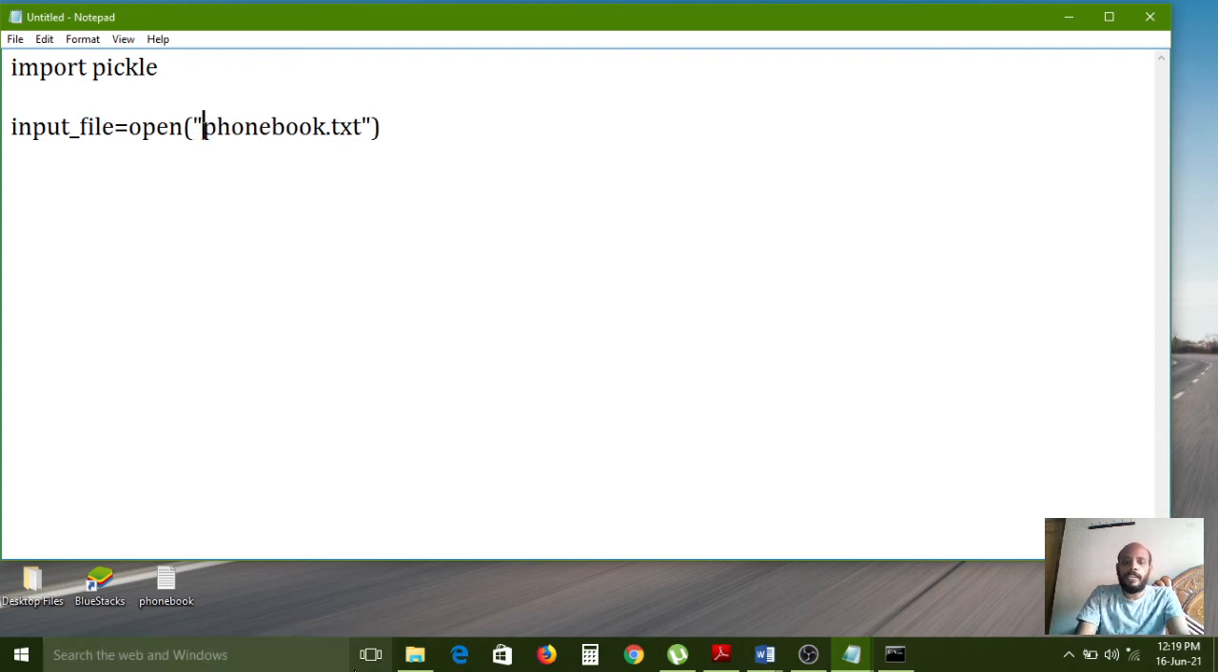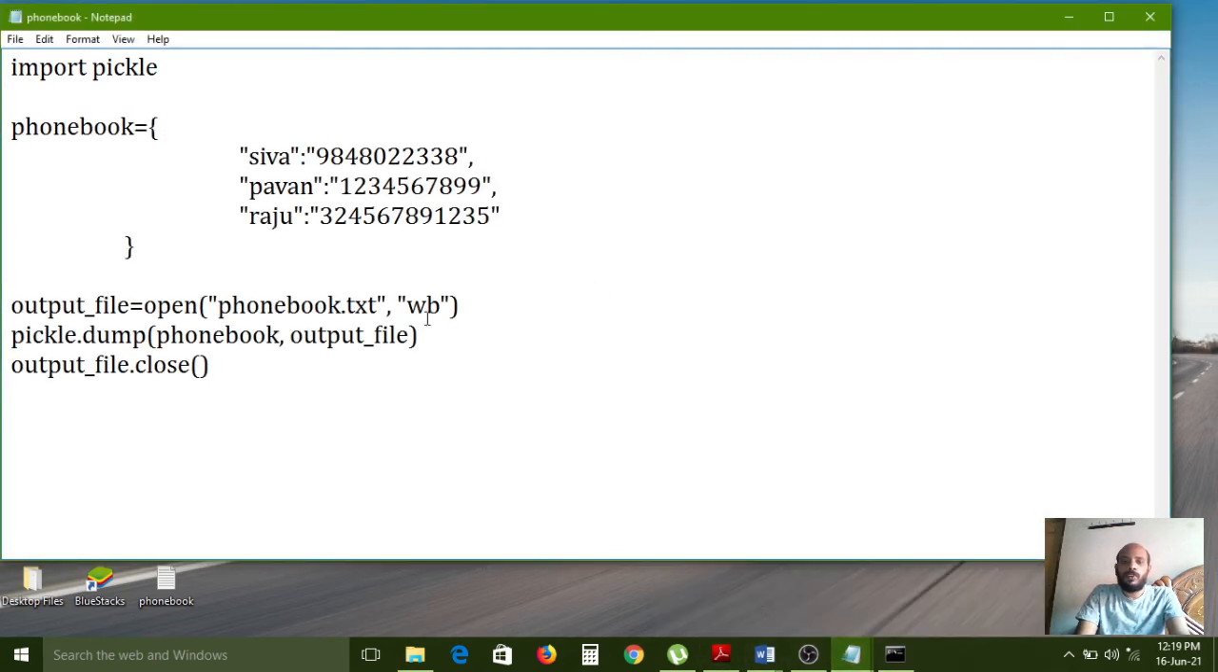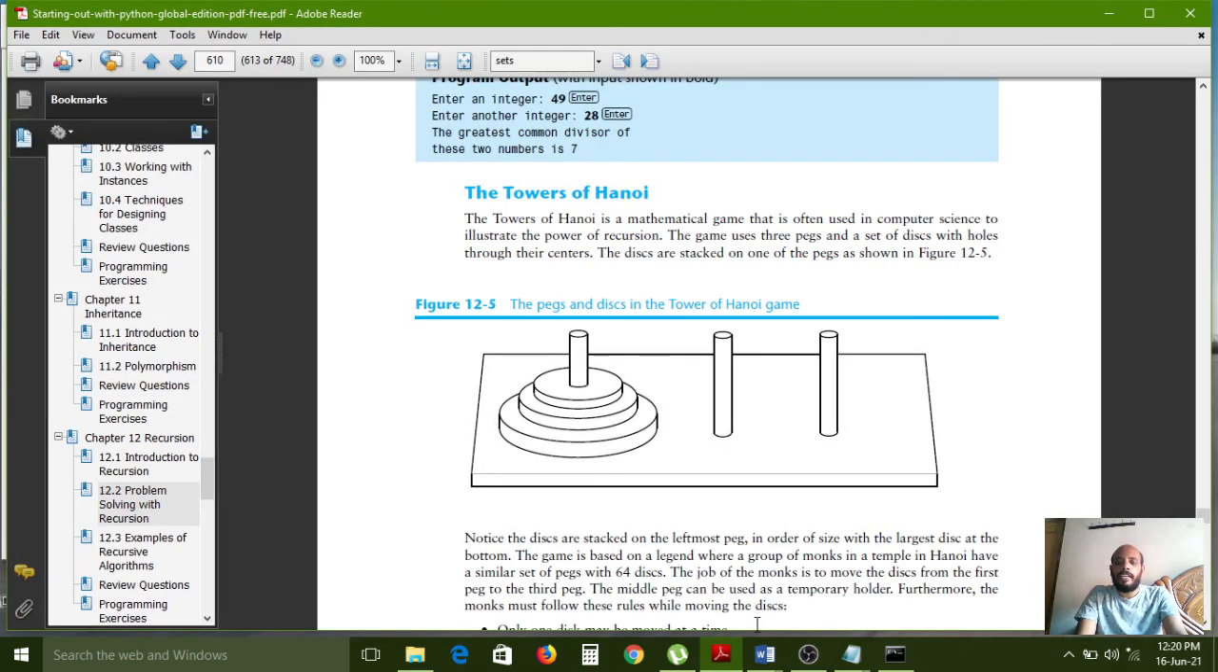Here the read mode we need to change, because previously the mode was writing mode, because we were writing the data in a file. So that's why we gave WB, writing binary format mode. Now if you want to read the data,